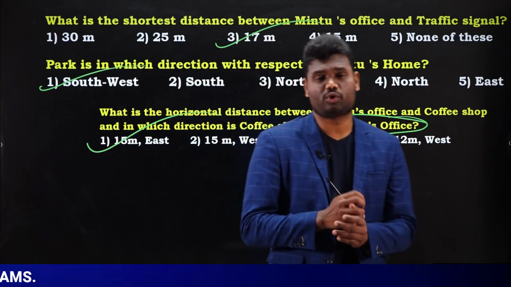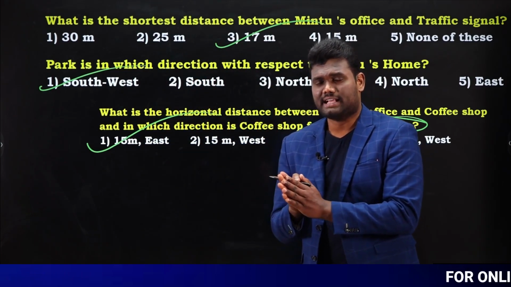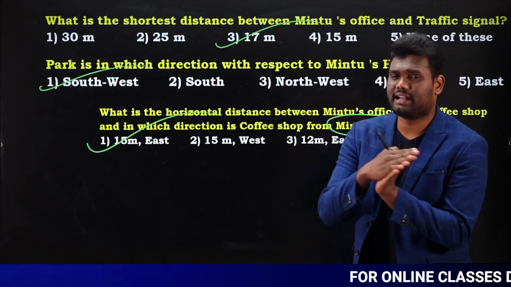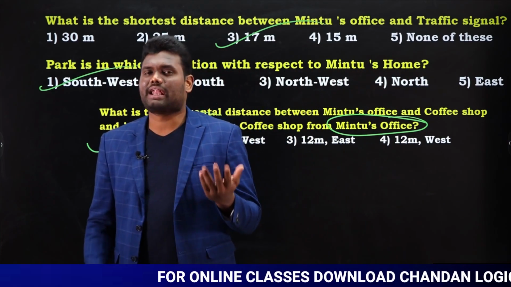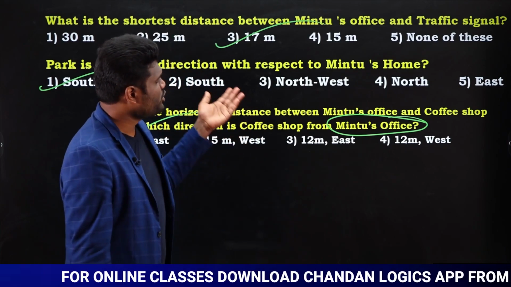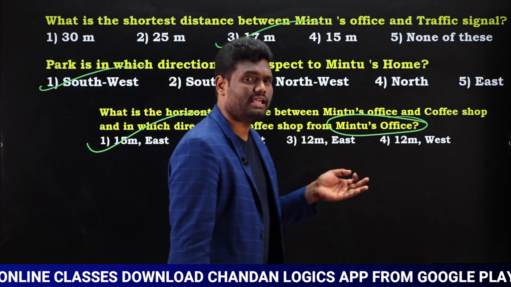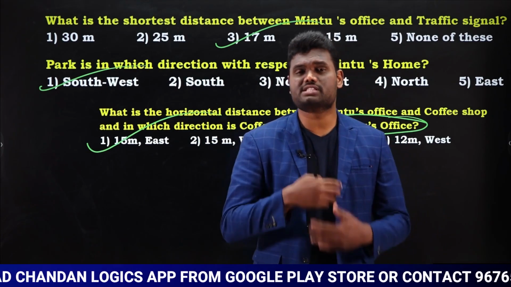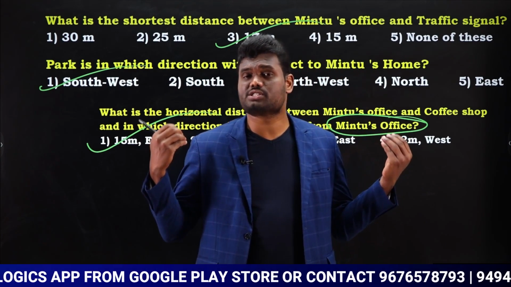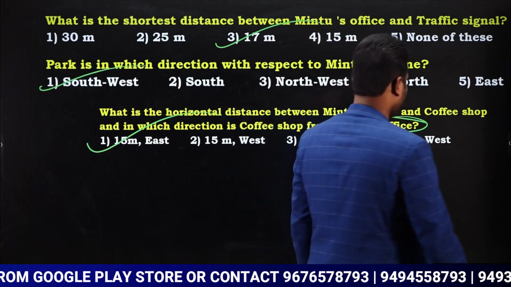We are going to have questions based upon this model also, saying like 90 degrees, 45 degrees, 135 degrees, turning and moving. Whenever you have questions in this way, you can solve them very easily just by representing the diagram, nothing more than that. Once you are able to represent it, you can solve these questions very easily in the examination.